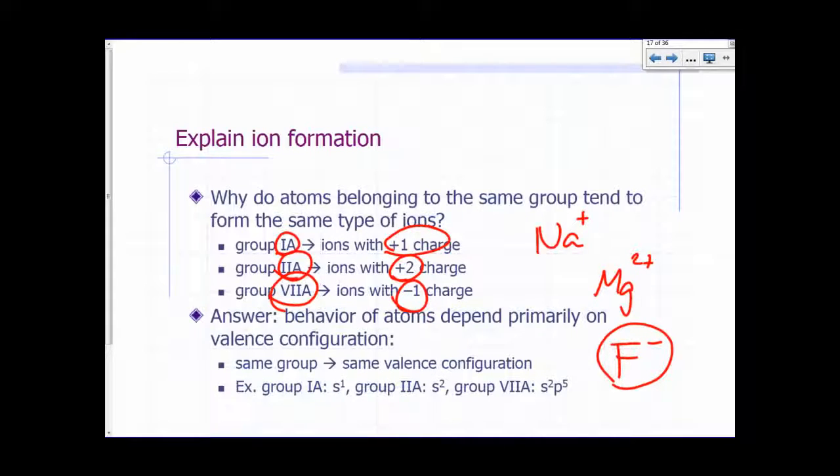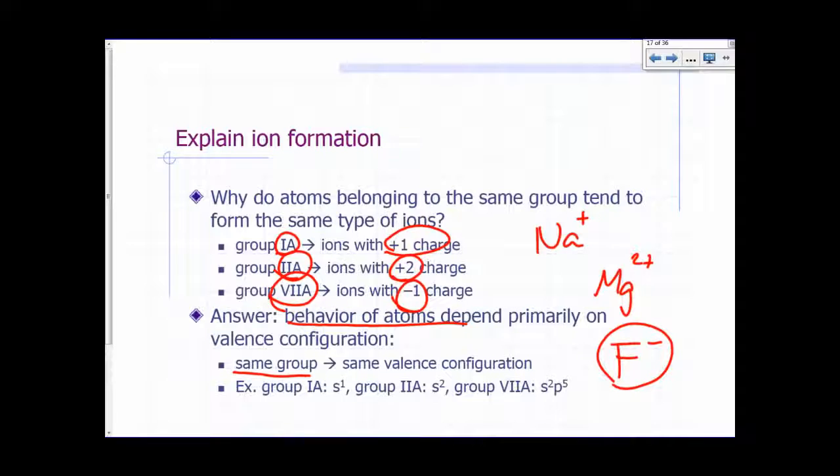The answer to this question, we can now explain this. The answer lies in the fact that behavior of the atoms, properties of the atoms, depend primarily on the valence configuration, and the pattern that we see here is that the atoms, when they form ions, have a tendency to achieve a noble gas-like configuration. So there is some kind of stability that's associated with being able to form ions that have a noble gas-like configuration.